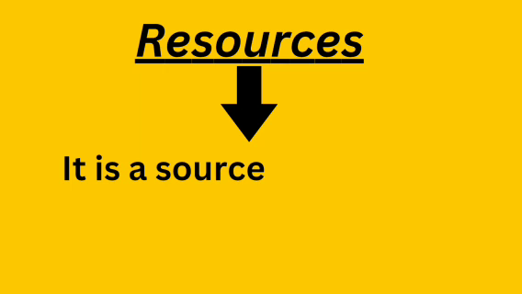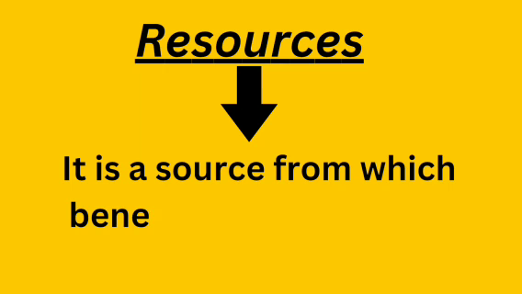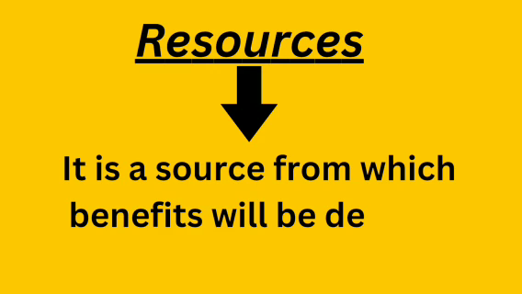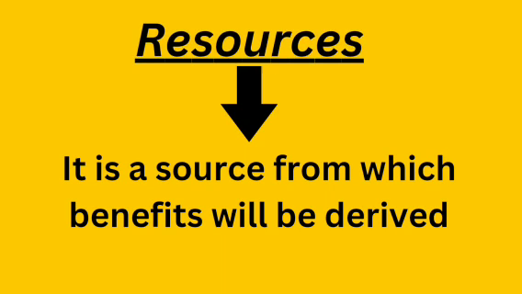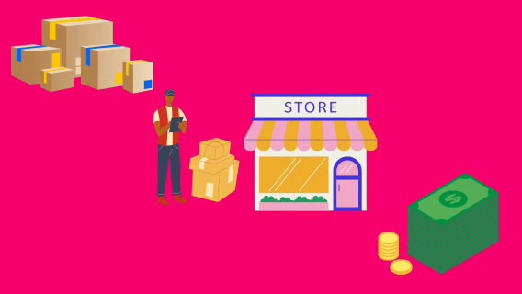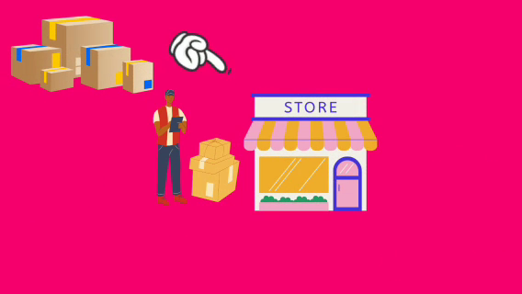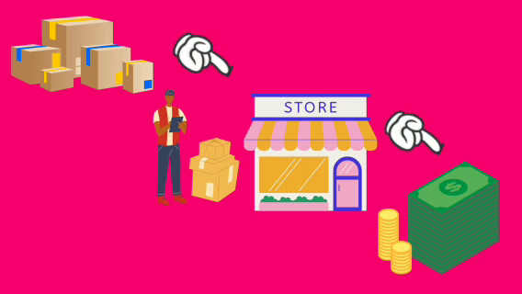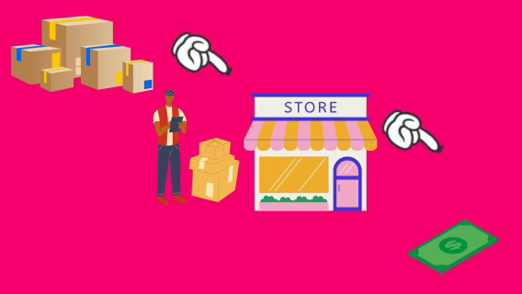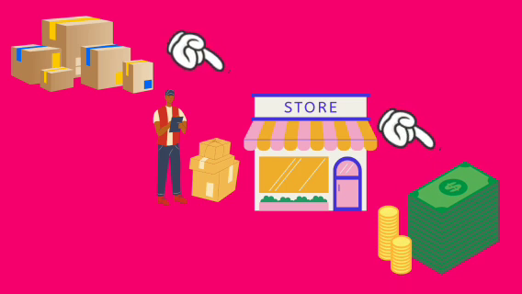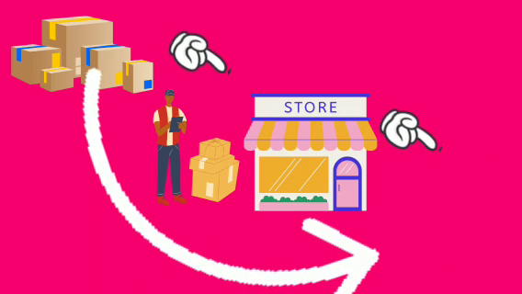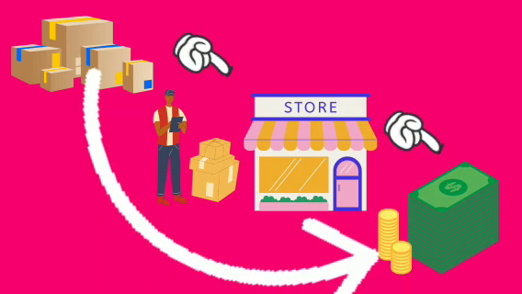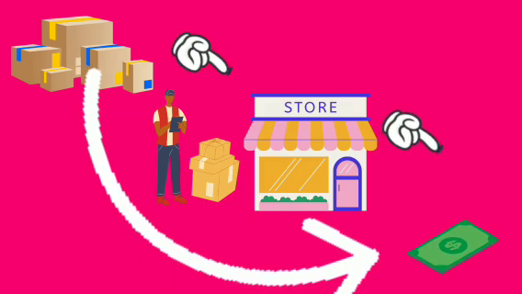As per the definition, assets are the resources. It means these are the source from which benefit will be derived. Let's take an example to understand what it means. Inventories are an asset for the business. When these inventories are sold in the market, revenue is generated for the business. So observe, inventories are the resources. These are the source from which the benefit, that is the revenue, is generated for the business.